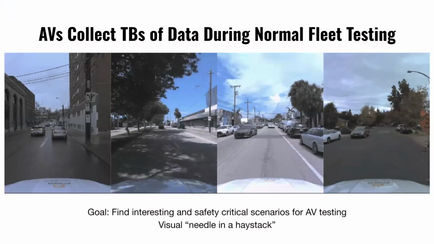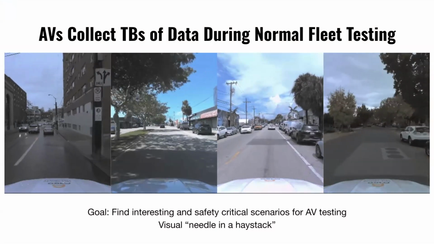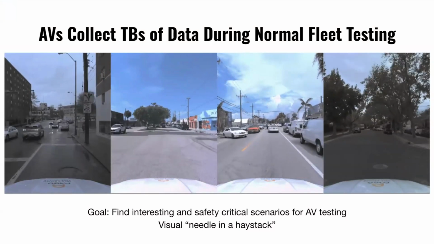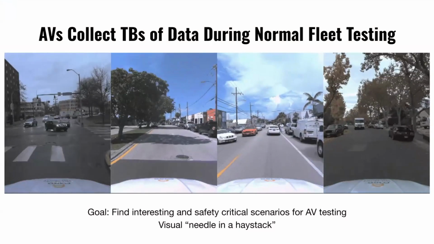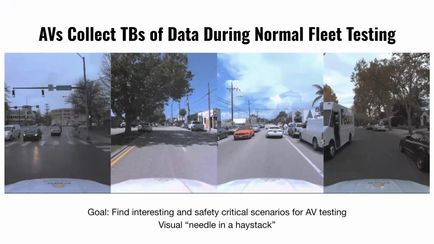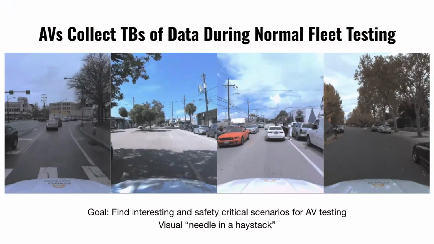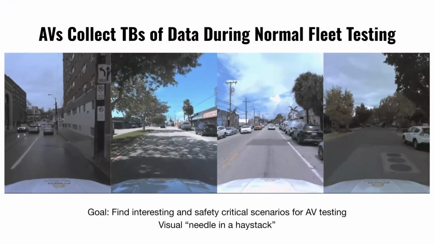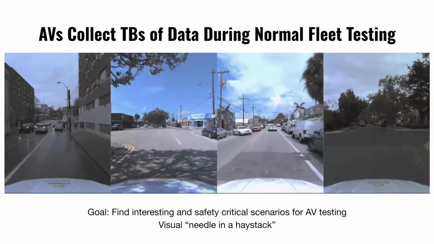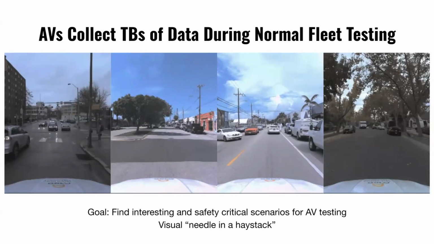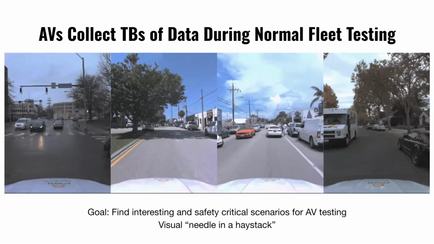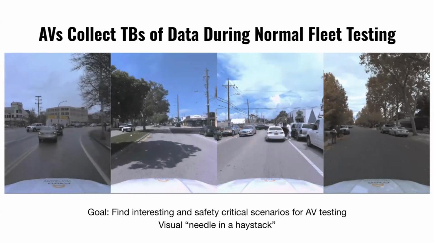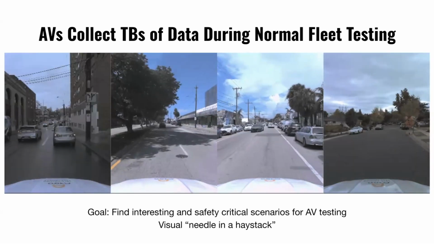this is broadly motivated by the fact that autonomous vehicles are out there in the wild right now, and they're collecting terabytes of data. And most of the data is not very interesting. As you might imagine, everything that you see in the wild follows a long tail distribution. So it's really quite a challenge to find the interesting and safety critical scenarios in your treasure trove of data. You need to sift through all this information to find the interesting things to train on and eventually test on. So this was the motivation for this challenge.